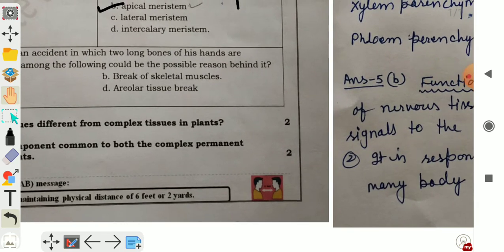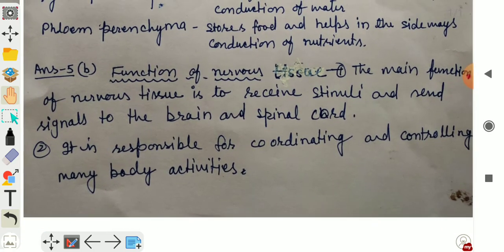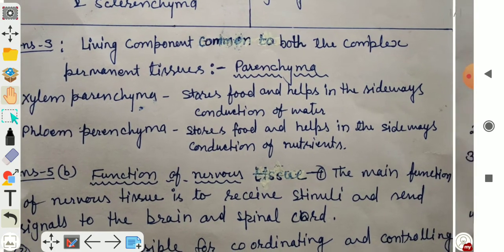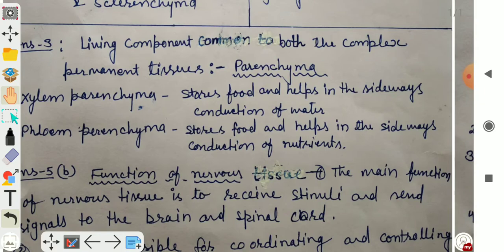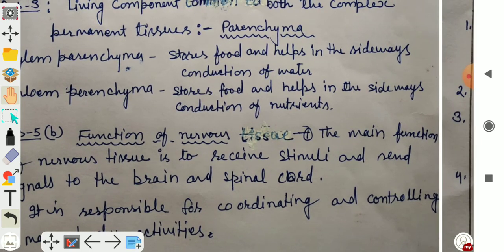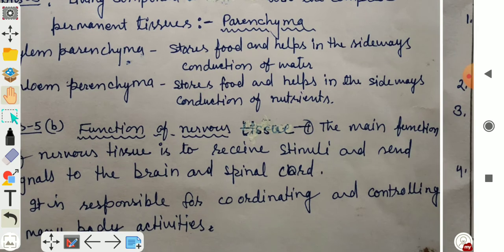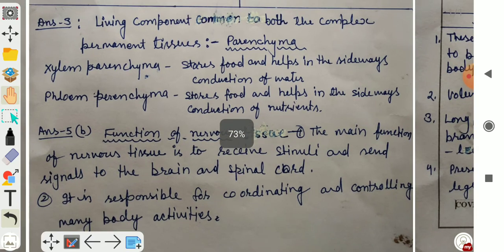Xylem and phloem. So which is common in xylem and phloem? The answer is parenchyma tissue. The living component common to both complex permanent tissues is parenchyma. The function of xylem parenchyma is to store food and help in sideways conduction of water, and phloem parenchyma stores food and helps in the sideways conduction of nutrients. So the function of both is conduction of water and nutrients and storage of food.